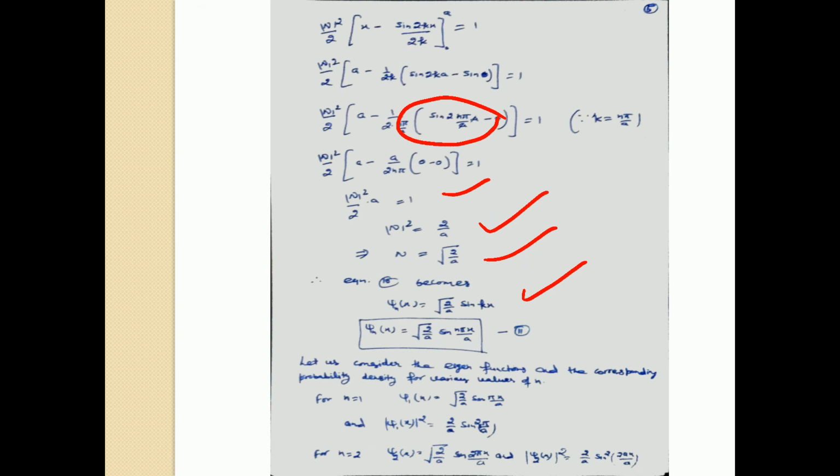Therefore probability, mod psi square, will be equal to 2 by a sin square pi x by a, and psi_2(x) will be equal to root 2 by a sin of 2 pi x by a. So the probability for the second state, mod psi_2 square, will be equal to 2 by a sin square 2 pi x by a, and so on.